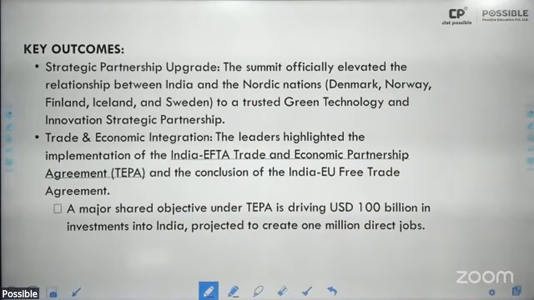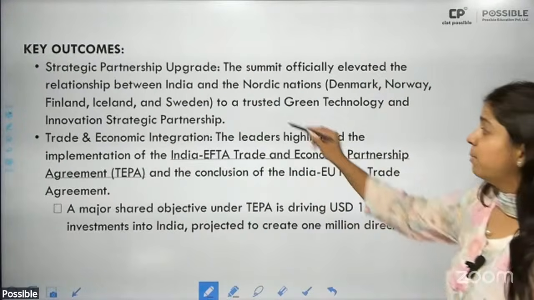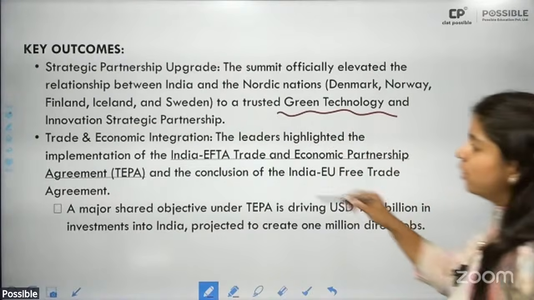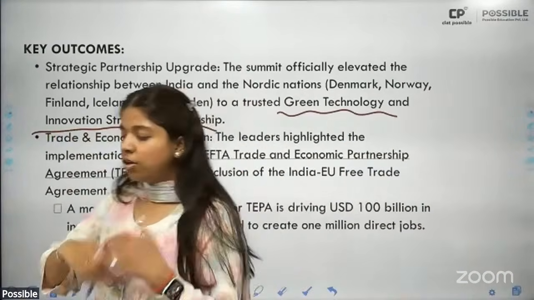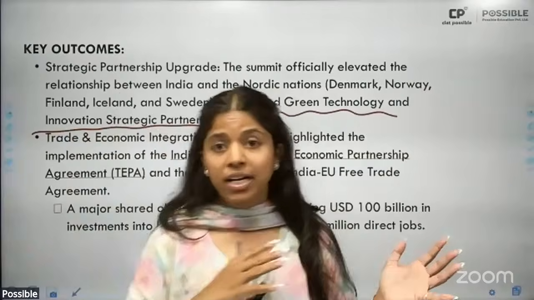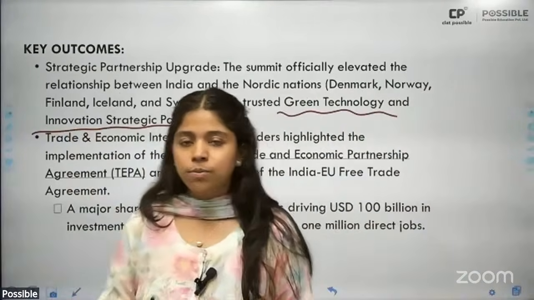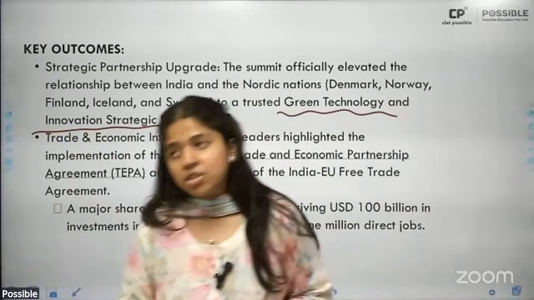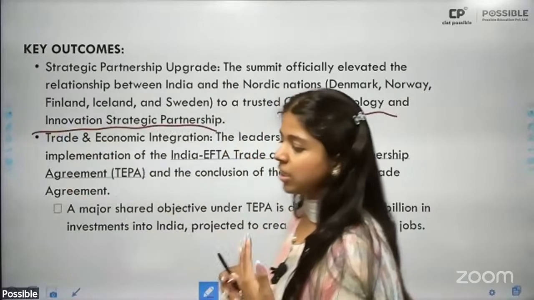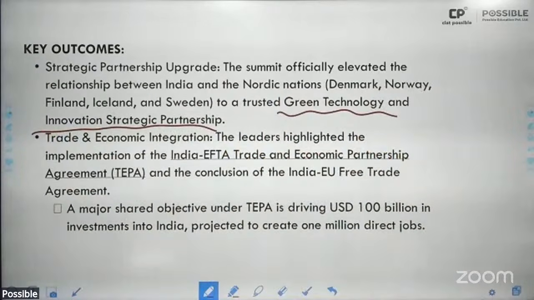Strategic partnership upgrade, and the most important one has been green technology and innovation strategic partnership. Now, green technology was one thing which was majorly highlighted. Do keep in mind, what is green technology? Anything which makes use of renewable energy, does not release carbon dioxide, monoxide, etc. into the atmosphere.